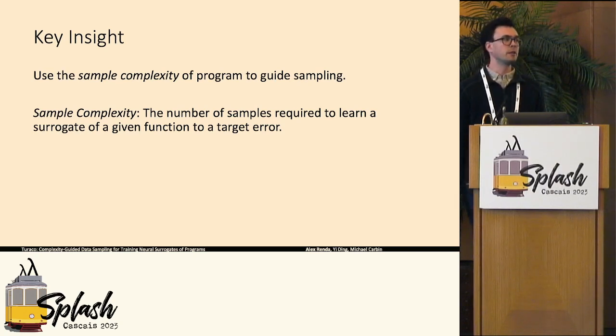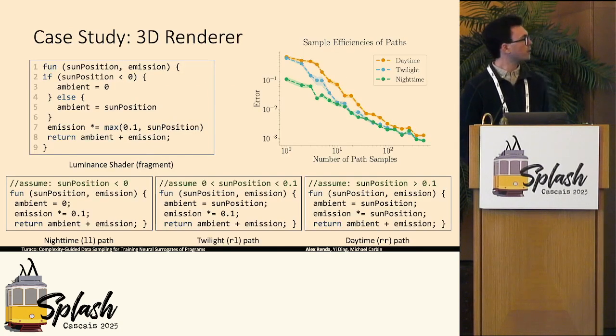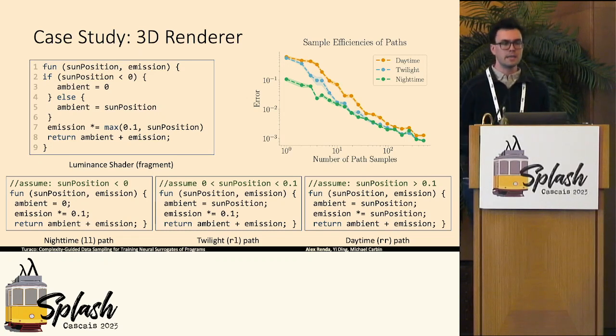For anyone not familiar with the term, sample complexity is essentially the number of samples required to learn a surrogate of a given function to some target error. So the higher the sample complexity, the more samples you need to learn a reasonable surrogate. And we can empirically look at the sample complexity of each of these program paths. I have a plot here of training a surrogate of each of these paths in isolation and looking at the error as a function of the amount of data used to train that surrogate. In this plot, error is on the y-axis, the data set size to train a surrogate is on the x-axis, and each line is a surrogate of one of these paths.